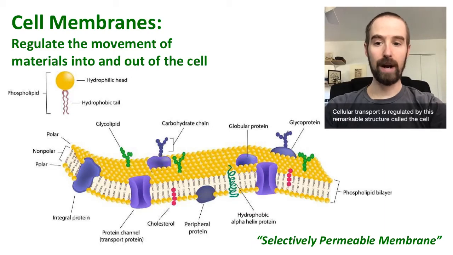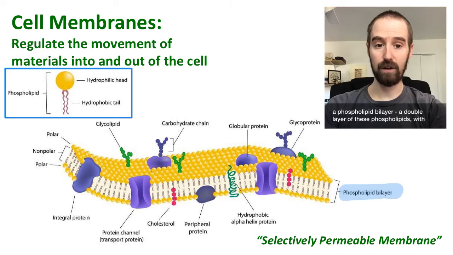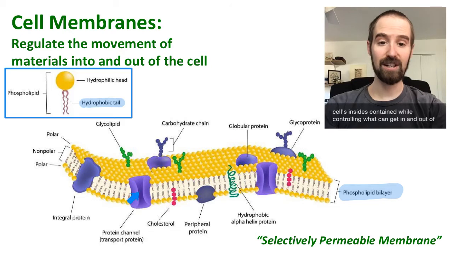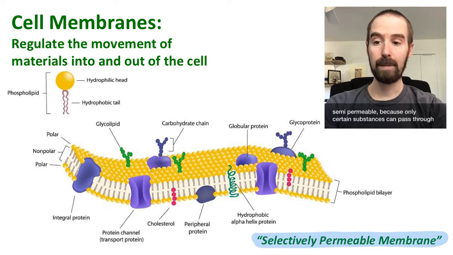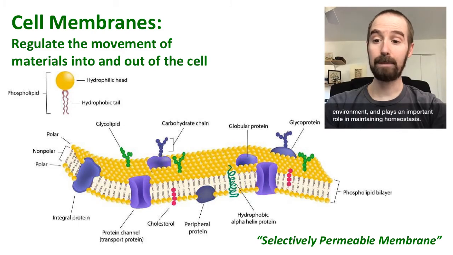Cellular transport is regulated by this remarkable structure called the cell membrane. Every living cell is surrounded by a membrane made of a phospholipid bilayer, a double layer of these phospholipids with this hydrophobic or water-repelling layer in the middle that keeps the cell's insides contained while controlling what can get in and out of the cell. We refer to this membrane as being selectively permeable or semi-permeable because only certain substances can pass through it. In this way, the cell membrane regulates the cell's internal environment and plays an important role in maintaining homeostasis.